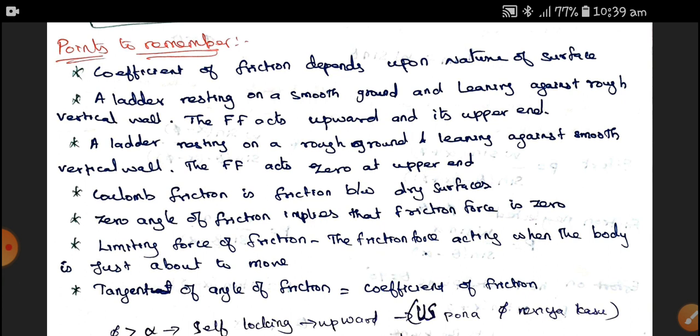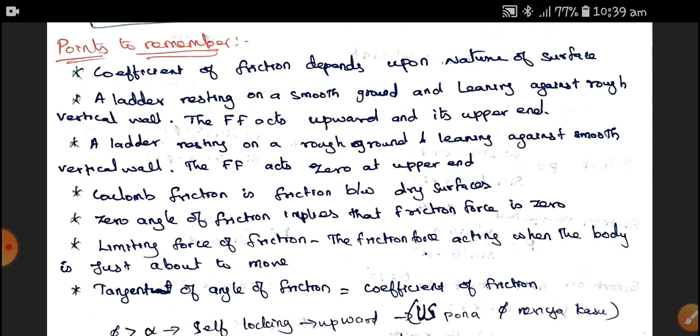Here we want to understand Coulomb friction. Coulomb friction is the friction between dry surfaces. Next, a zero angle of friction implies the friction force is zero. If the friction is zero, the angle of friction is also zero.